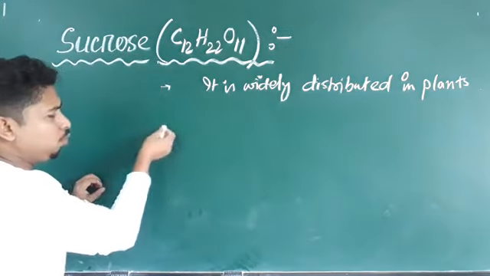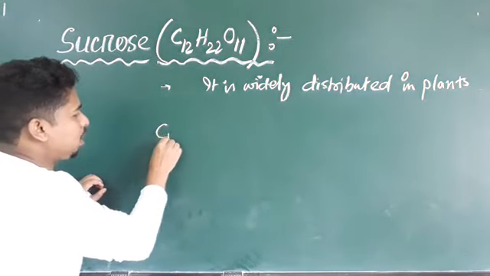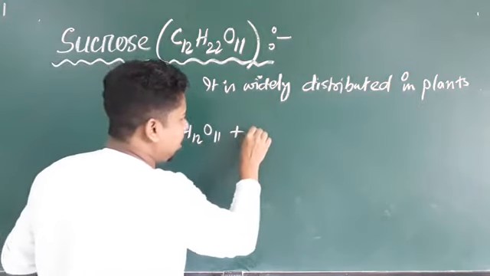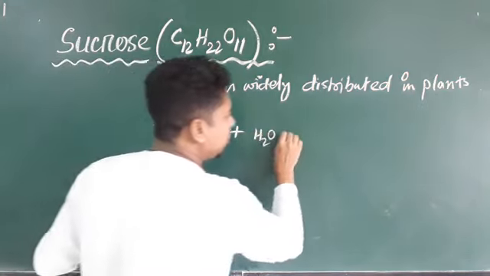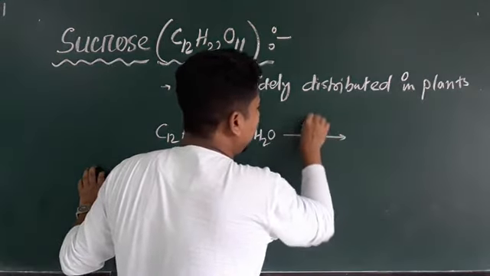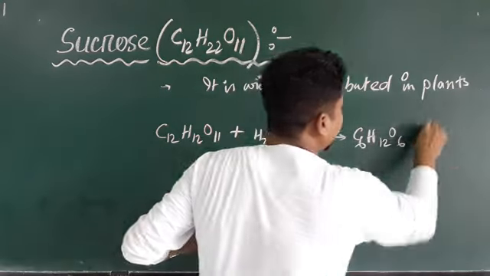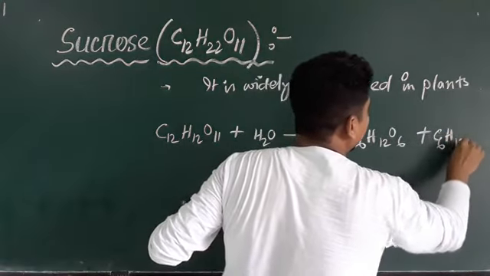We know the molecular formula of this sucrose is C12H22O11. Upon acidic hydrolysis, it will give one molecule of glucose, C6H12O6, plus C6H12O6.